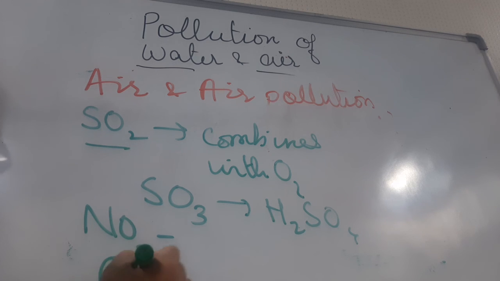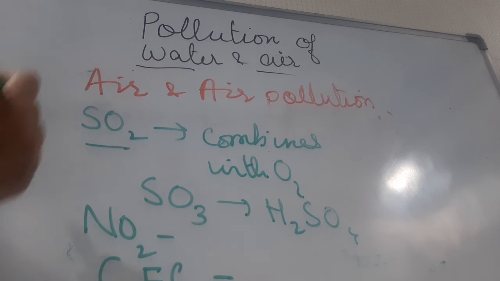Now children, another gas which is known as CFC, full form chlorofluorocarbon. This CFC is a compound used in refrigerators, air conditioners and aerosols. They damage the ozone layer in the atmosphere, causing an increase in the amount of ultraviolet rays from the sun reaching the earth.